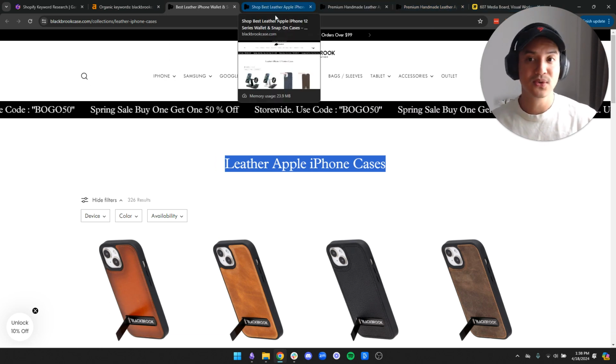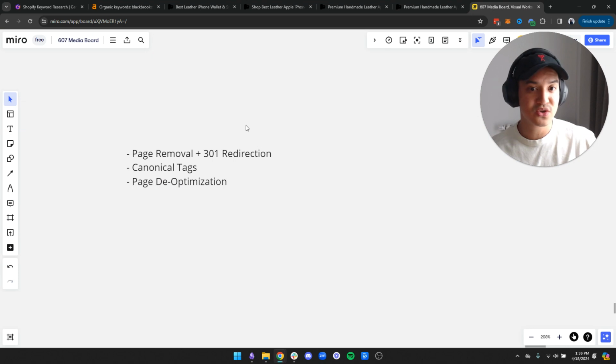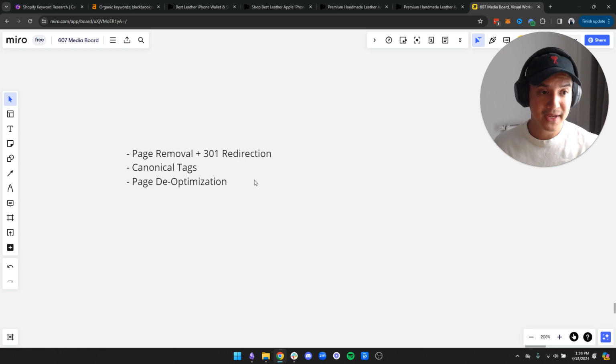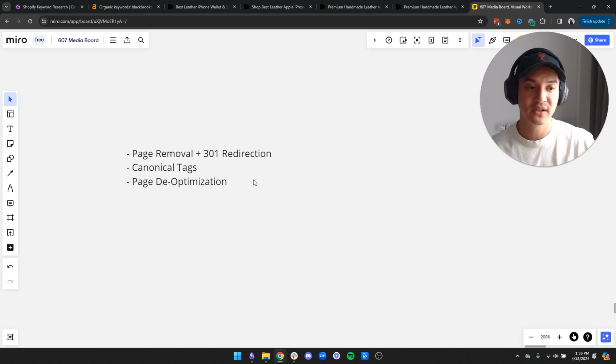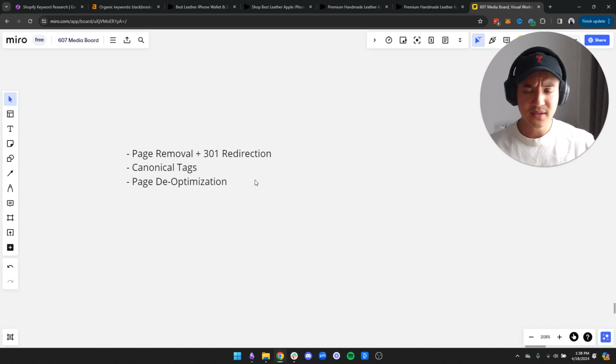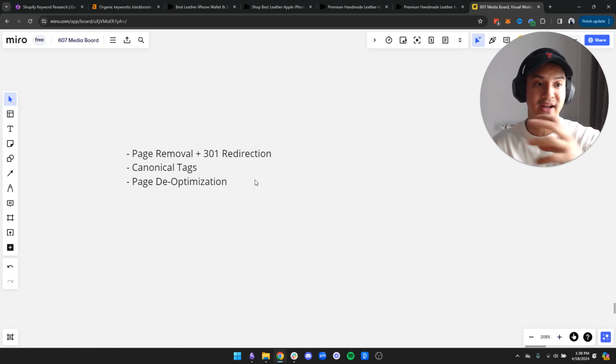So what can you do to fix or solve this problem? There are usually 3 solutions. And depending on the situation, you might have a different solution or fix, right? The first one is page removal and 301 redirection. If you identify that you have several pages ranking for the same search term or even several search terms, and that you can actually rank for all those search terms with one page, then ideally you remove the unnecessary pages and 301 redirect those URLs to the main page that you think can answer all those queries anyway.